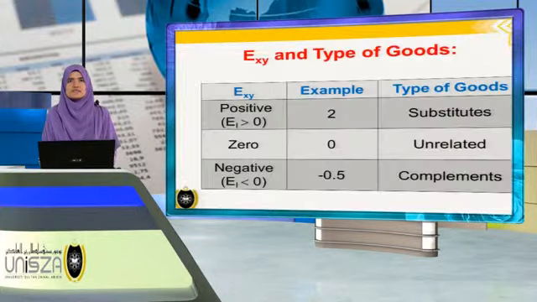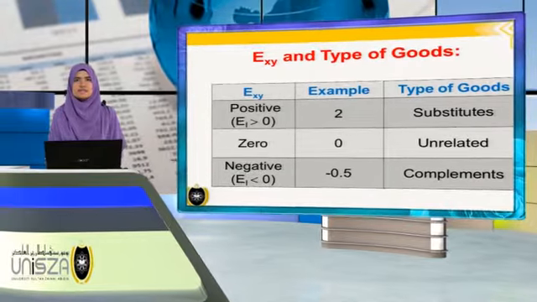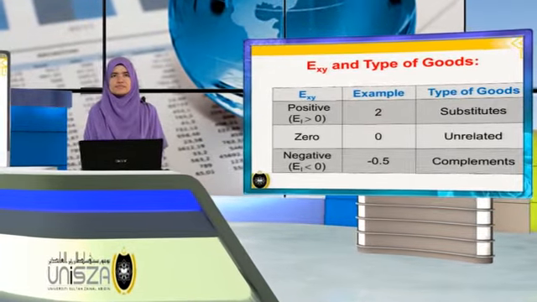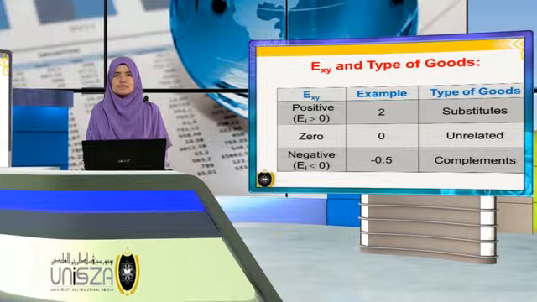From the cross elasticity of demand, we can identify the type of goods, whether they are substitutes, complements, or unrelated products. Let's take a look at the table.